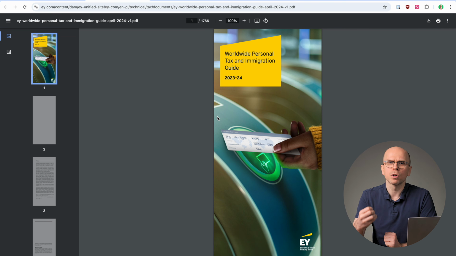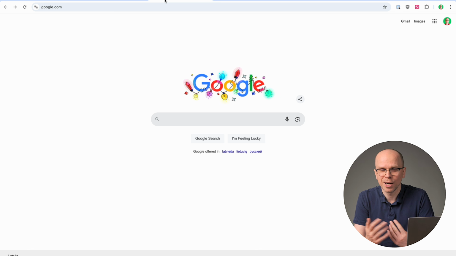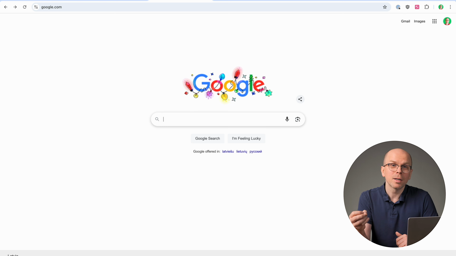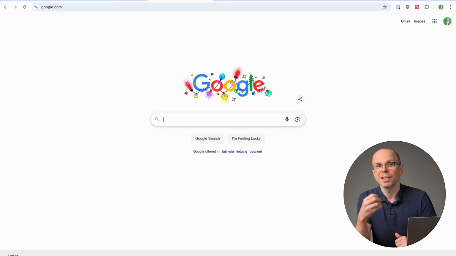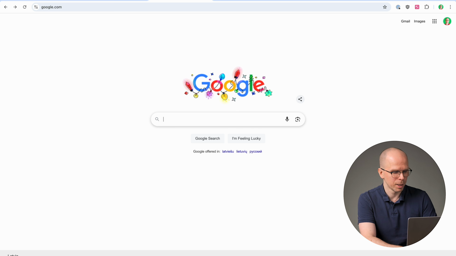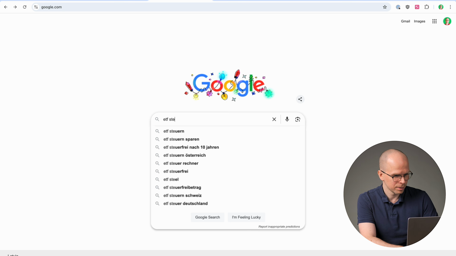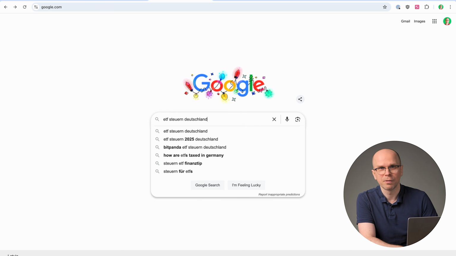But if I'm looking for specific information about investment taxes on ETFs or stocks or crypto or some other investment, then these high-level guides are usually not enough. So then my next stop is our good old friend, Google. So let's say Martin wants to invest in some ETFs. You want to search for ETF tax rules in Germany. But you may have noticed that not everybody in Germany speaks English. So in actuality, you might want to search for the German equivalent. Okay? In this case, it will be ETF Steuern Deutschland. Forgive the pronunciation, please.